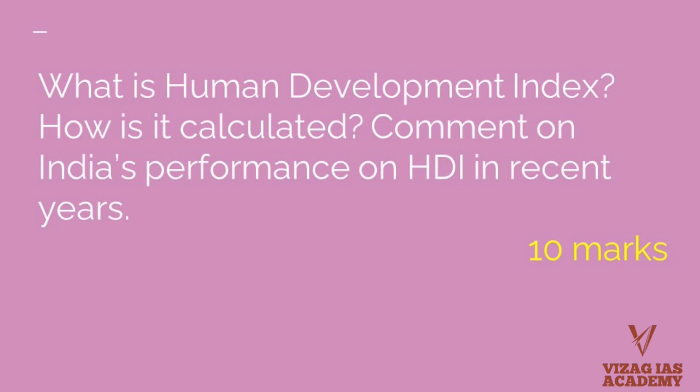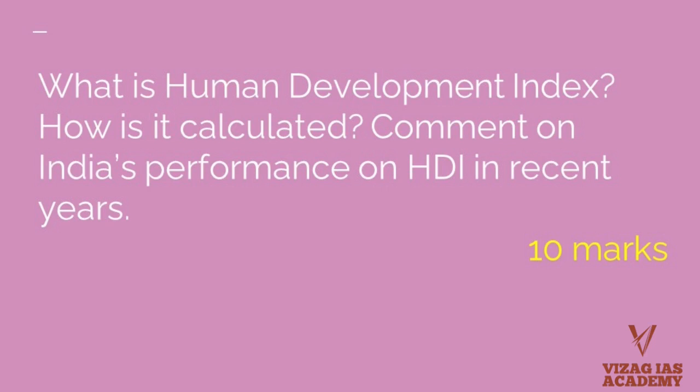Of course, there is still a controversy regarding this. When you're taking a geometric mean, you're actually giving one third weightage to these three dimensions. Right, the health dimension takes one third weightage, the educational dimension takes one third weightage, and the standard of living, the gross per capita income, takes one third weightage, right?